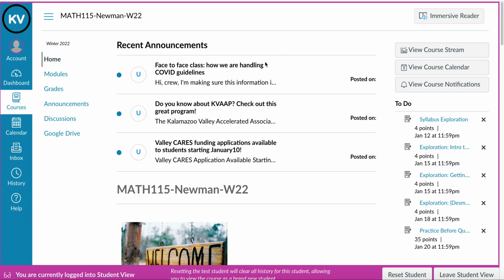the top of the page. Please keep an eye on the announcements. I put important information in there. You can also access announcements over here on the left, and I highly recommend that you occasionally click on that and check to see what's happening, because I think Canvas only puts the top 3 or the most recent 3 announcements at the top of the page, so you don't want to miss anything.